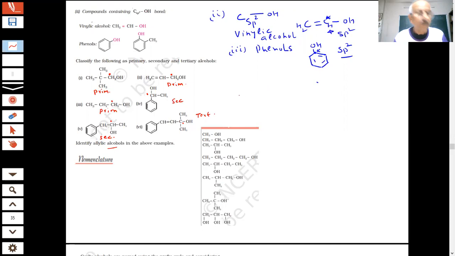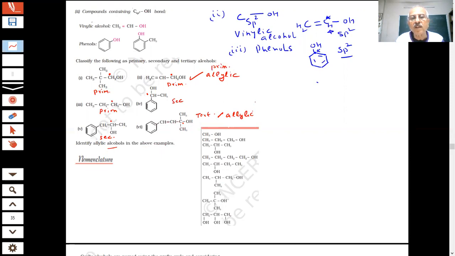Sir, I think the second. This compound has a single bond and a double bond, so this carbon is allylic. Fourth is allylic. This is sp3, this is sp2. Then the next one, sir, sixth is allylic. A single bond and a double bond. Tertiary allylic. This is primary allylic.